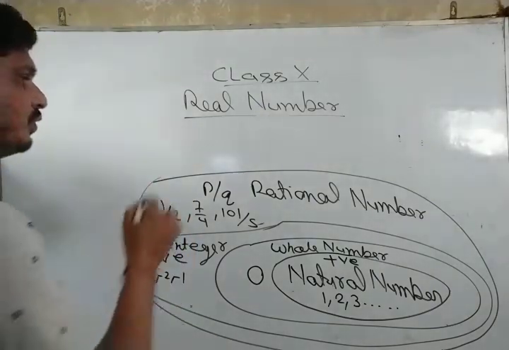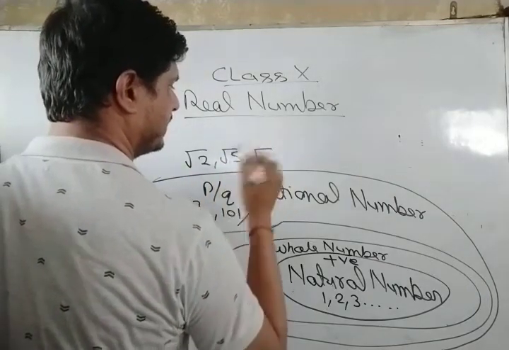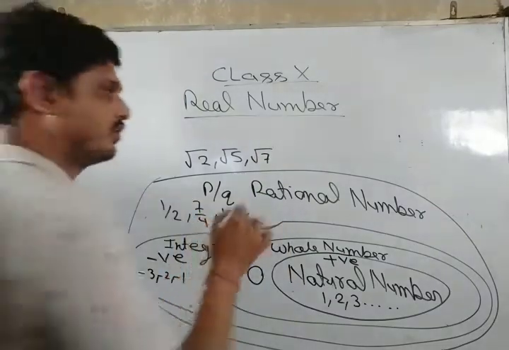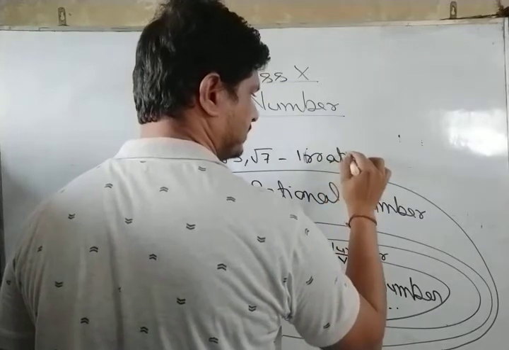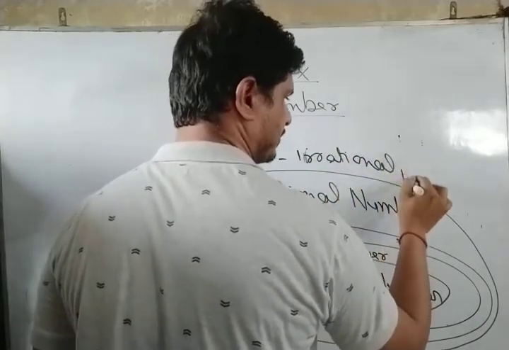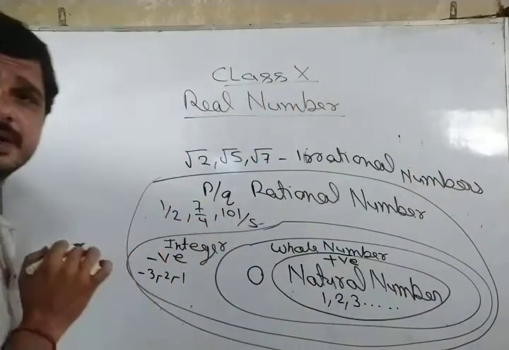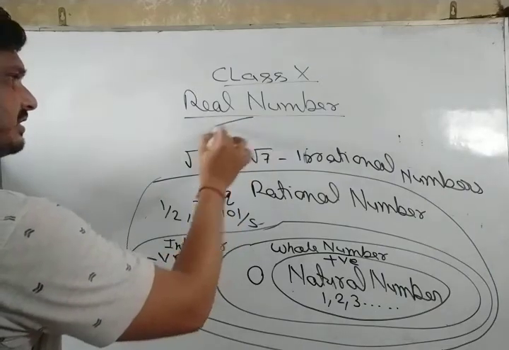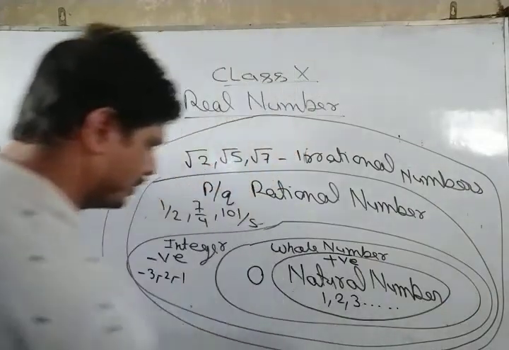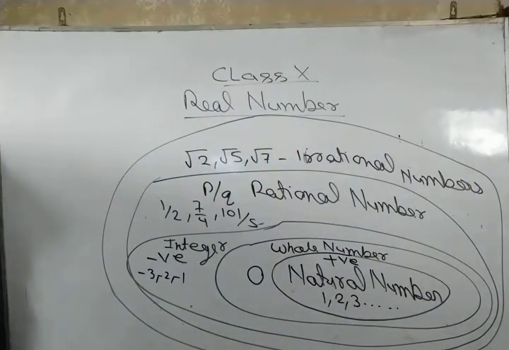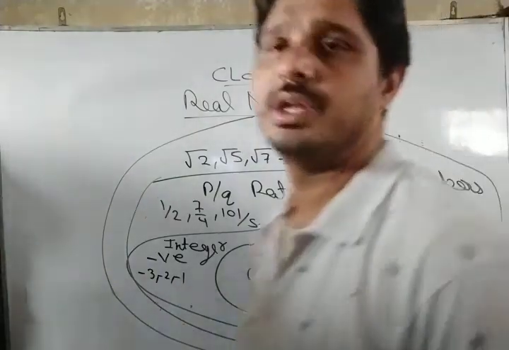And if we also include √2, √5, √7, these are called irrational numbers. Then the whole system is termed real numbers. This is the overview of the real number system.